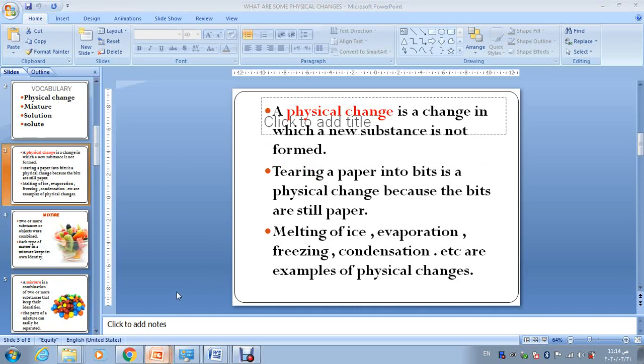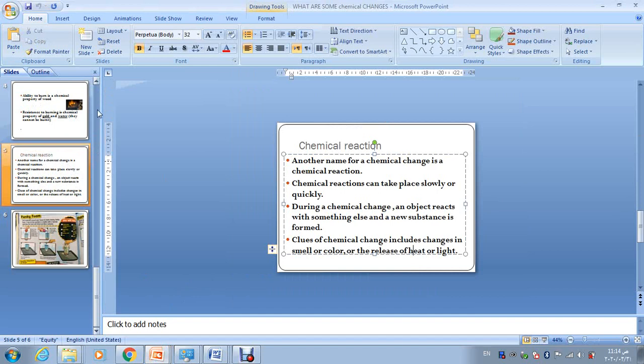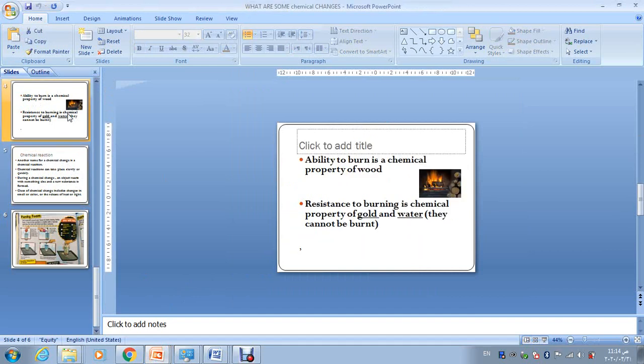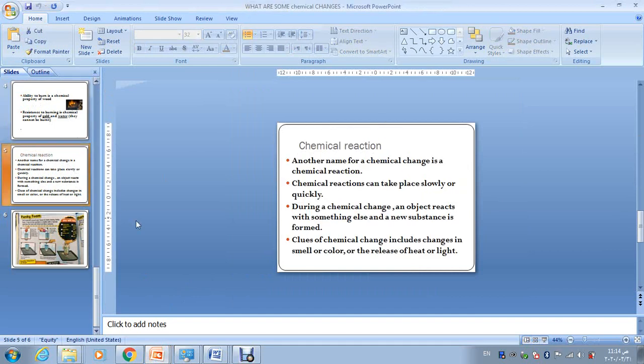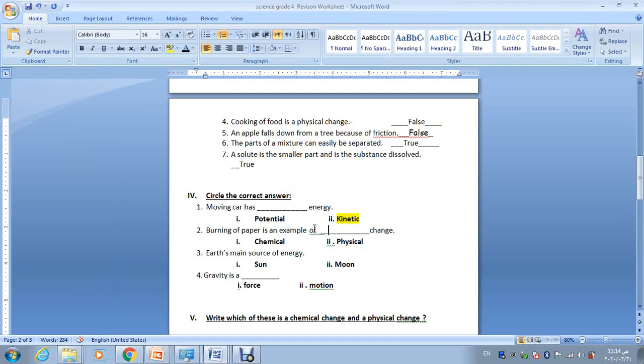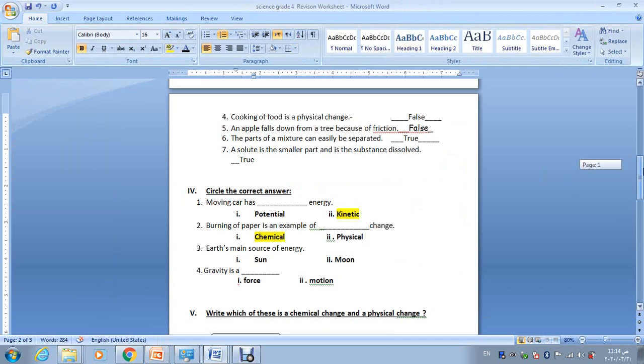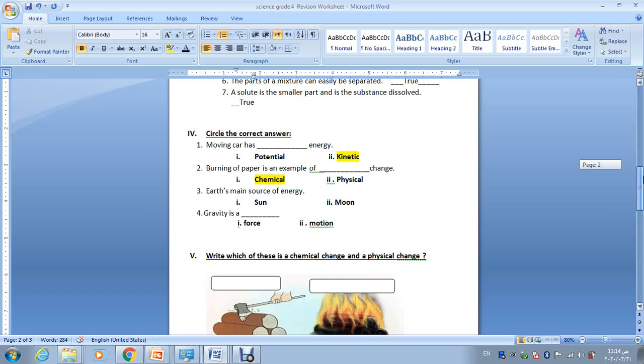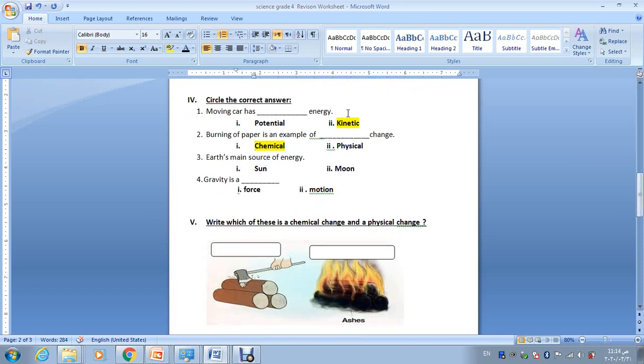Now let's look here for the chemical changes. What do we have? Burning of wood. So burning, there's a release of heat or light in the burning stage. So it's a chemical reaction. Why? Because there is release of smell, new odor, heat. So burning is an example of chemical change.